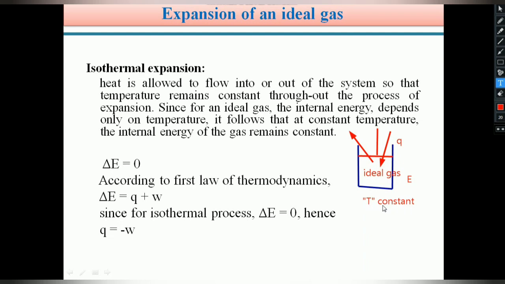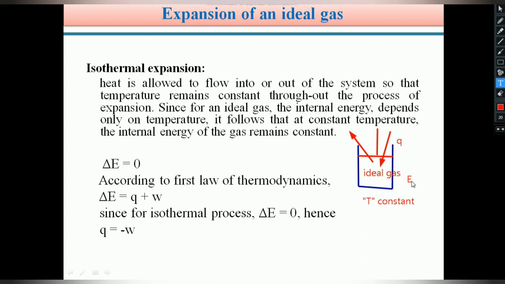Therefore here temperature is constant, which means internal energy also remains constant because it depends upon temperature. Throughout the process, if internal energy is constant, the change in internal energy is 0. Initially its internal energy is E1, after the process also its internal energy is E1.